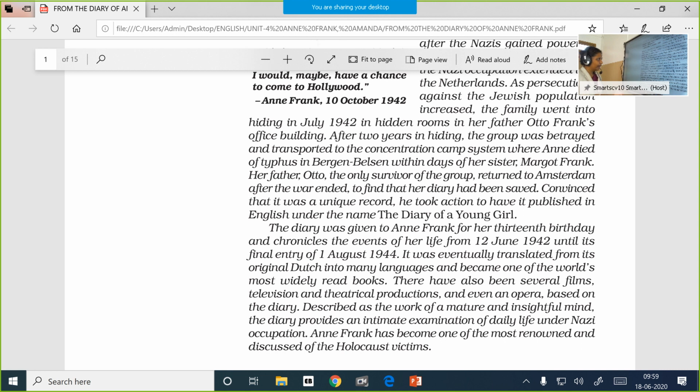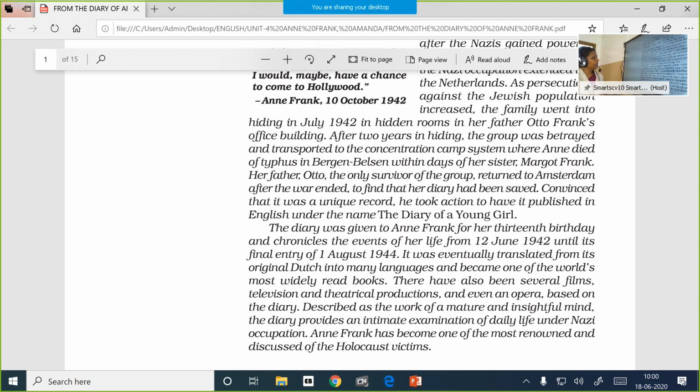They were found out by the Nazis and sent to the concentration camps where they underwent severe torture and harsh circumstances. And so because of the ill treatment and the severe conditions that prevailed in the concentration camps, people died out of this disease. Typhus was common there, and she died of that very soon after the death of Margot Frank, her sister.